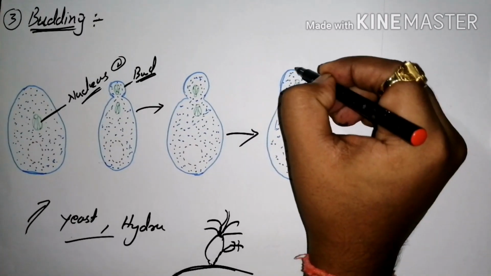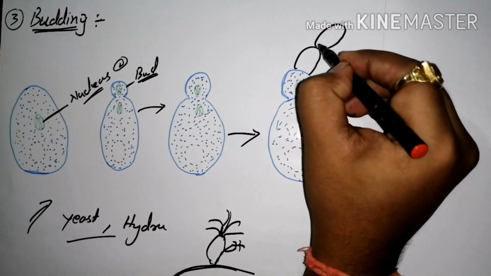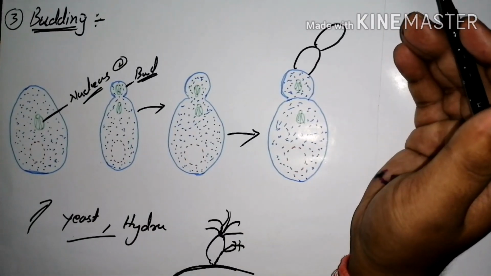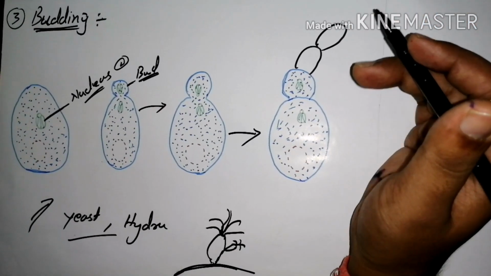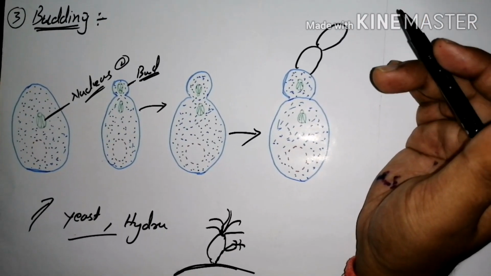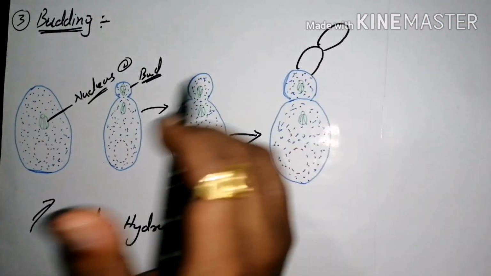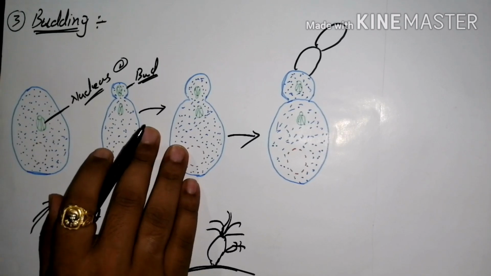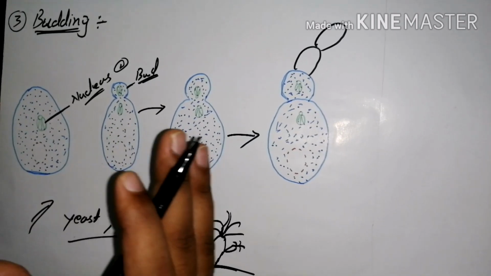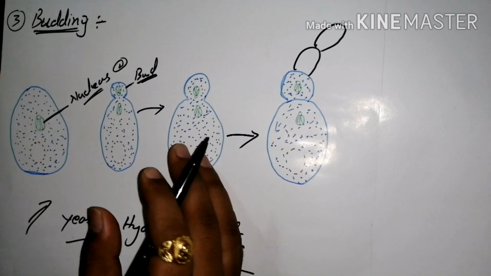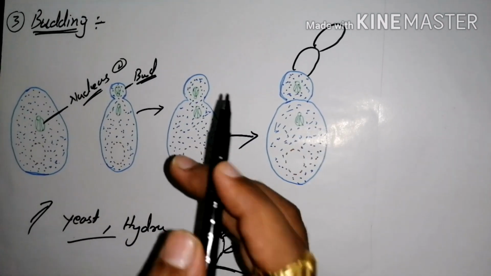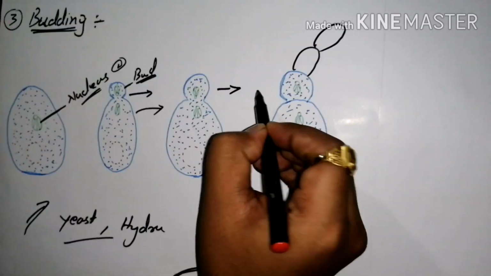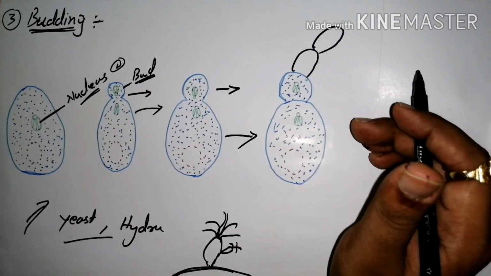Actually it is not a single type; it is also going to divide into a number of buds, just like your pseudomycelia stages. A chain of buds is called your pseudomycelia. It is a mitotic process which forms two nuclei, and one moves into a bud along with your cytoplasm. Now the bud enlarges, its size becomes larger and larger, and somehow it is detached from its parent body.